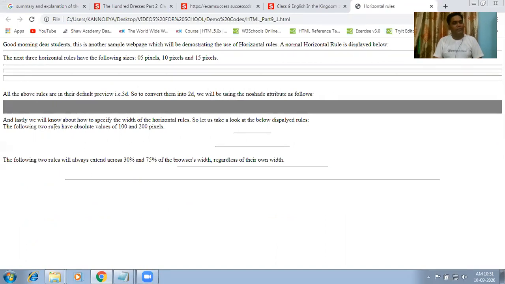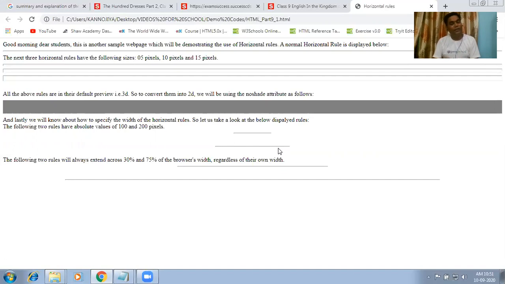Okay. And lastly, we will learn how to specify the width of the horizontal rules. Let us take a look at the below displayed rule. You can see the following two rules have absolute values of 100 and 200 pixels. We have given the width, but just note it down. If you are using 100 pixels and 200 pixels, then it will show only like this and like this, whether the size of your screen is smaller or bigger.